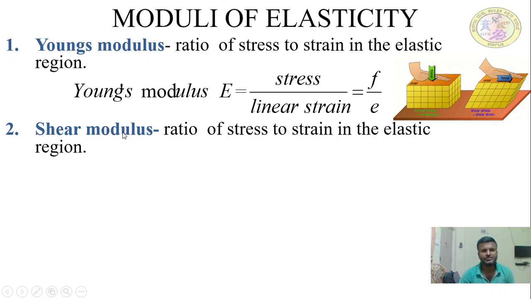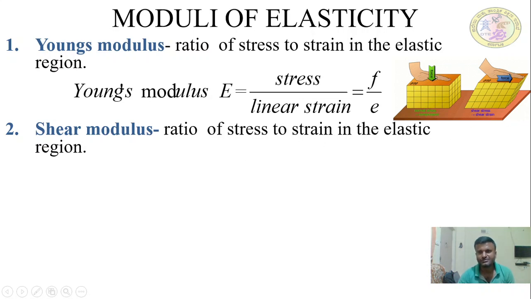Similarly, we have shear modulus. Shear modulus is the ratio of shear stress to shear strain, within the elastic limit and elastic region. This is called shear modulus, and it is denoted by C. Here the body is subjected to shear: the top is moving in the horizontal direction, and the body is subjected to shear strain and shear stress.